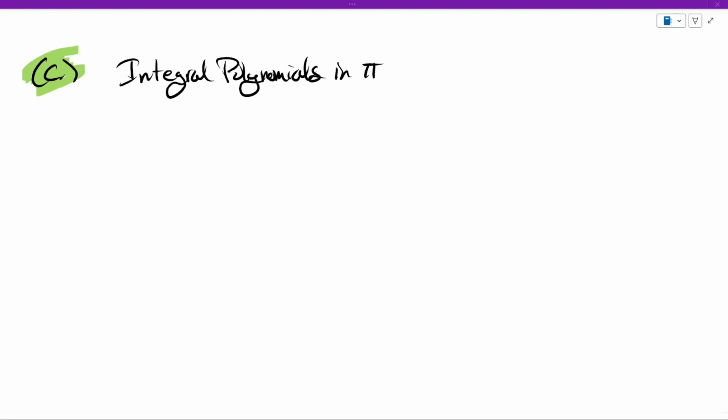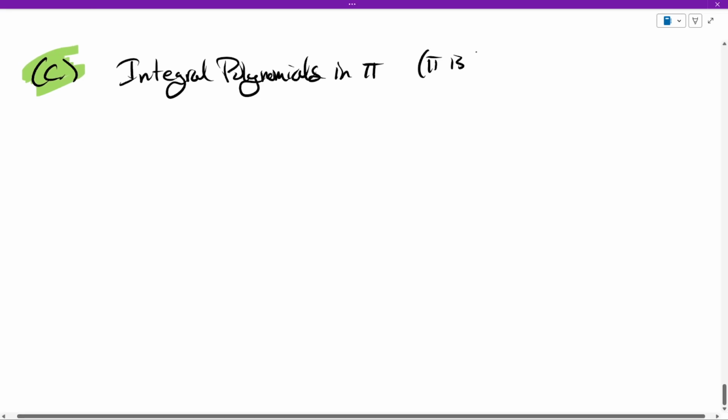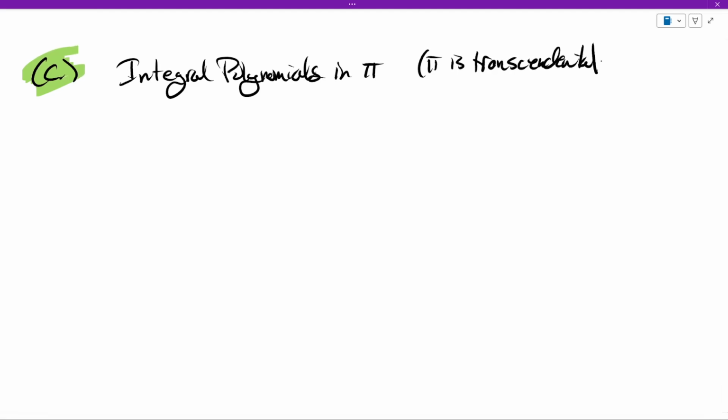Our next example is going to be a little bit odd. We're going to look at integral polynomials in the transcendental number pi. So let me just remind you that pi is transcendental. And roughly what this means is that over Q and Z, if you have any polynomial that's non-zero, and you plug in pi into it, you will never ever get 0.